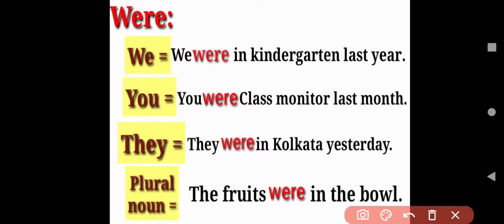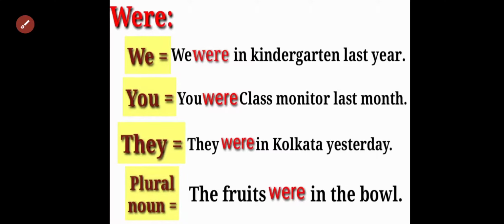And the last is here plural noun. Whenever you will have a plural noun, that time we will use here were. The fruits were in the bowl. So here fruits, we have given fruits. Fruits stands for plural. That's why we have to use here were.